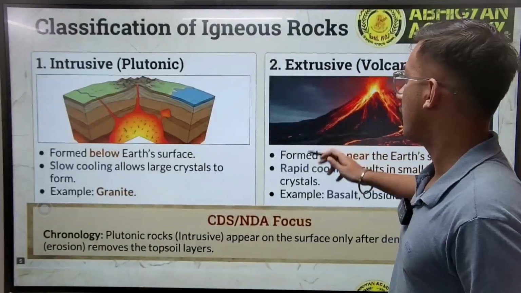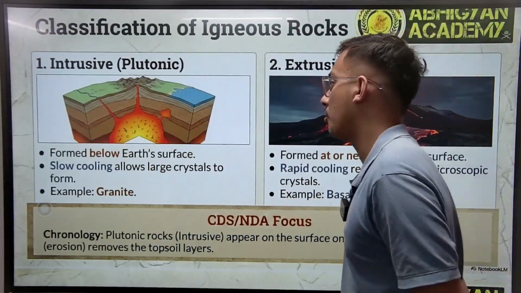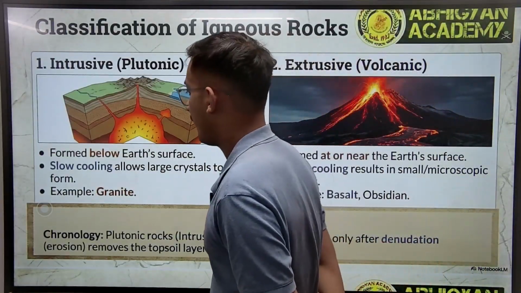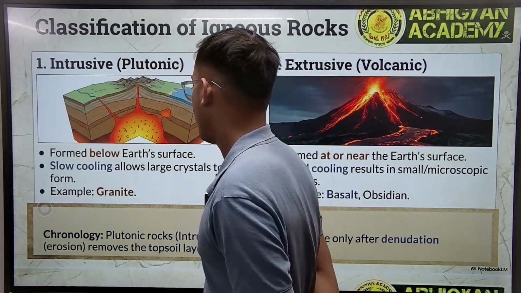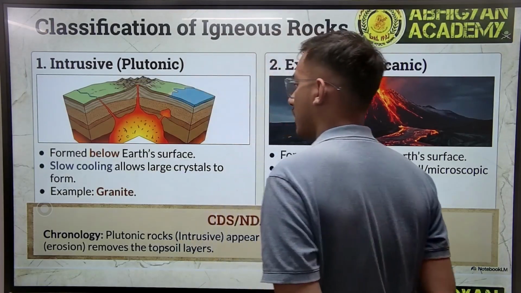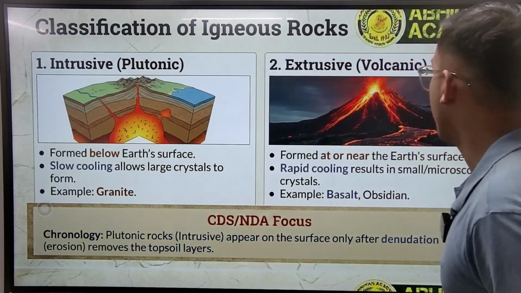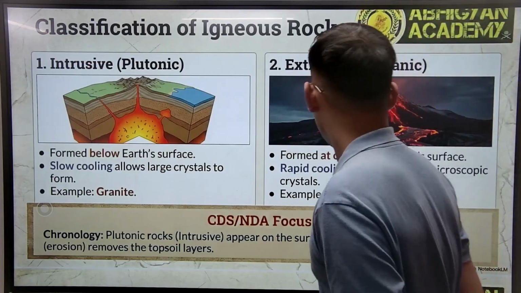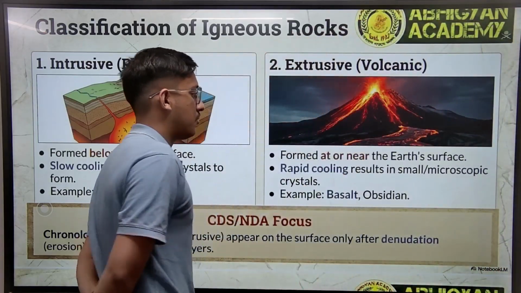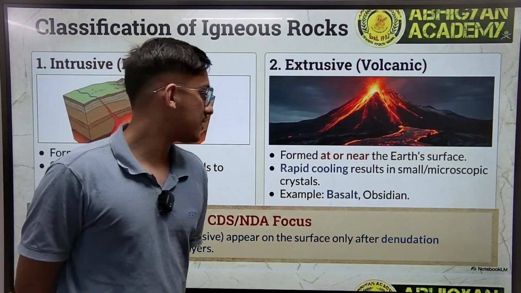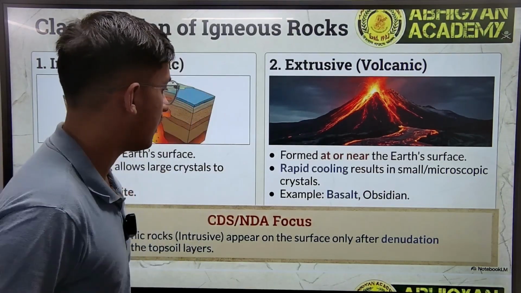Now we have the classification of igneous rock. We have intrusive or plutonic, formed below the Earth's surface. Its slow cooling allows large crystals to form, for example, granite. Then we have extrusive, formed at or near the Earth's surface. Rapid cooling results in small microscopic crystals, for example, basalt and obsidian.